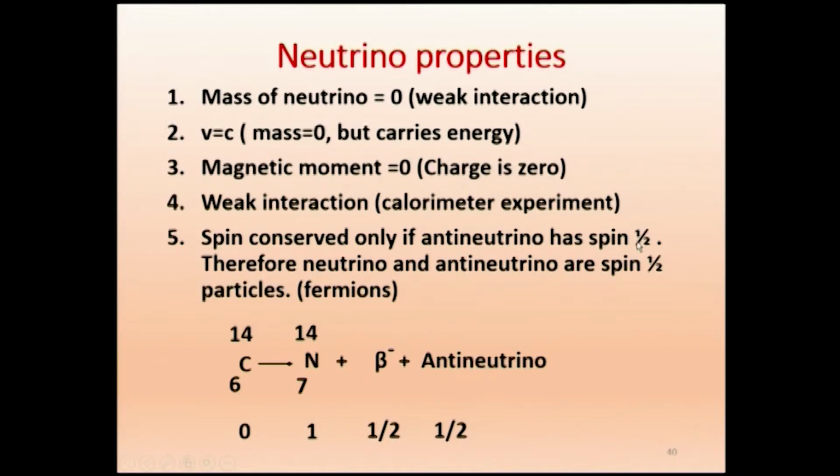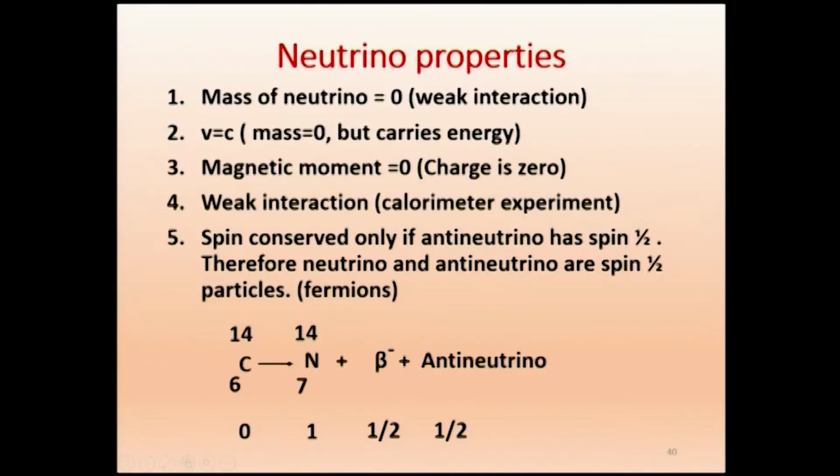In the earlier session we discussed that the neutrino was confirmed for two reasons. Pauli gave the hypothesis of the neutrino, and we have to accept it for two reasons. One, the missing energy: half of the energy is carried by the neutrino, the other half by the beta particle. So the missing energy is carried by the neutrino.